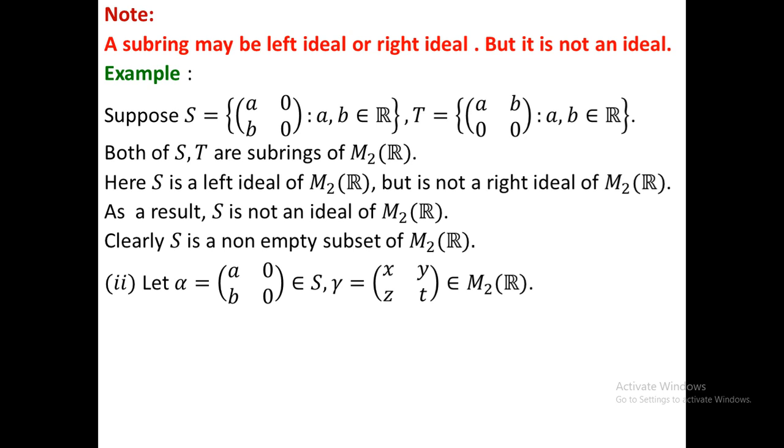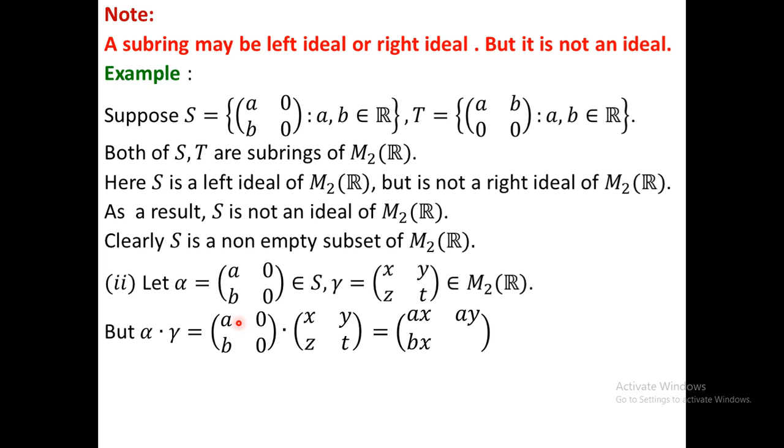But if you calculate alpha dot gamma, here we take gamma on the right hand side. So this is alpha and this is gamma. If you multiply, this will be ax plus 0z, that means ax. Here will be ay plus 0t, so ay. Here bx plus 0z, so bx. Here by plus 0t, as a result by. It is not always in the set S.